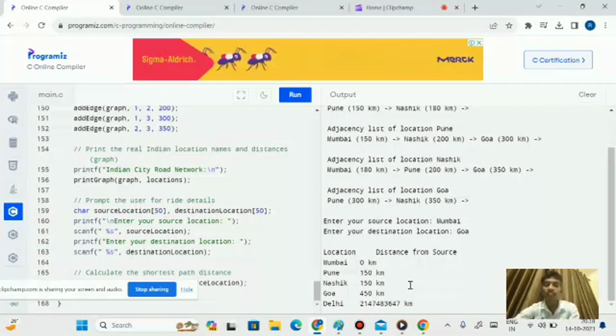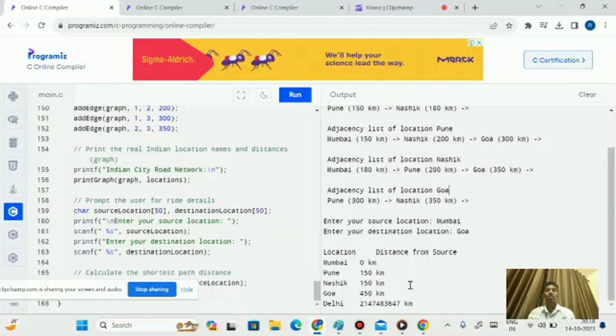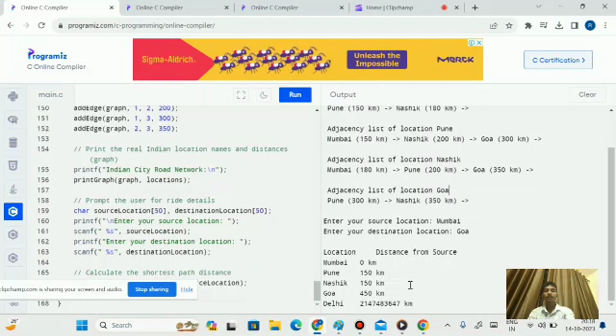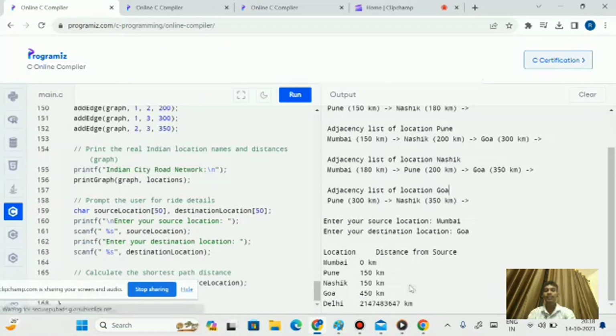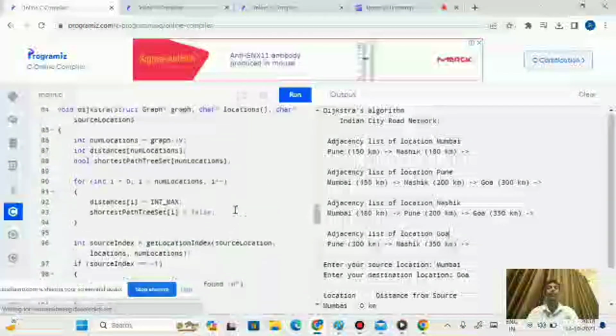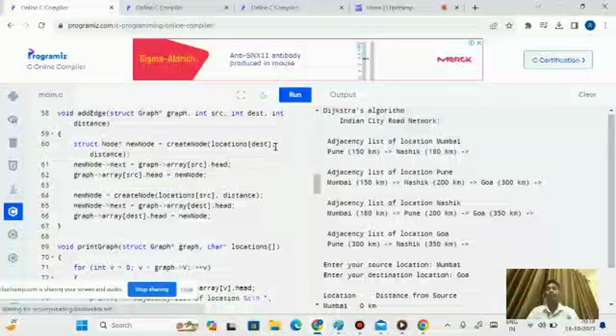This program uses Dijkstra's algorithm to find the shortest distance from the source. See from here, the distance from Mumbai is 0 kilometers, from the source itself. Pune and Nasik are at a distance of 150 kilometers from Mumbai, as they share the same shortest path. And Goa has 450 kilometers, which is the shortest path to Goa from all the cities. And this is the whole part of the code for finding the minimum distance using Dijkstra's algorithm, which we implemented.